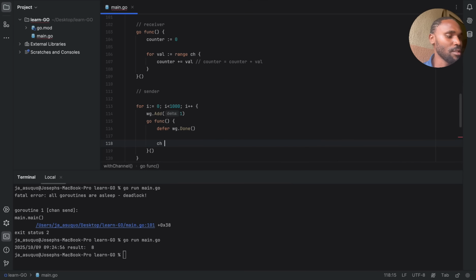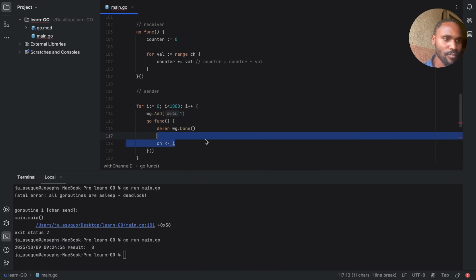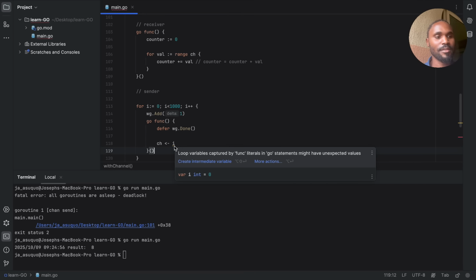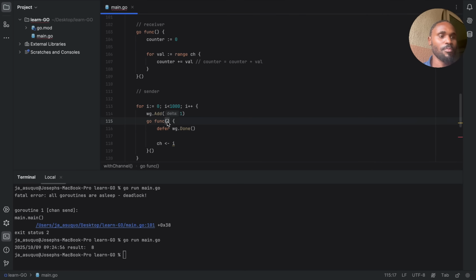So as we are ranging it, we are going to do ch1. So you're passing one. In fact, let me not just do one. As we're ranging it as i, let's pass the i into it. It's showing that the loop variable is captured. Basically, you can pass something into this Goroutine as an integer, and then you call it with i and the i gets passed in here. It doesn't really matter right now. You can call it either way, with or without passing it in.